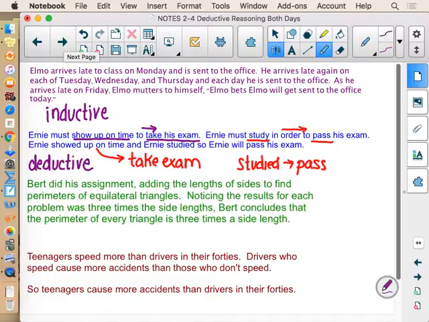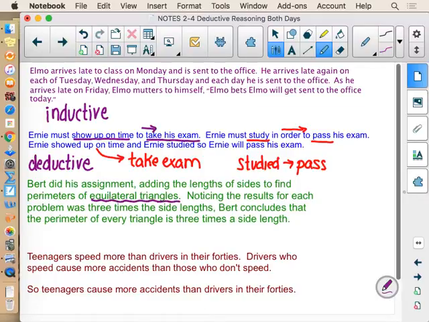Okay, if he hadn't been able to take his exam, it wouldn't have mattered that he studied. If he took his exam but he hadn't studied, again, each of those things was used in the correct direction.